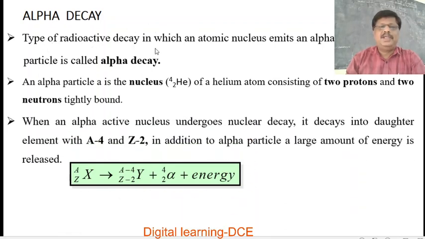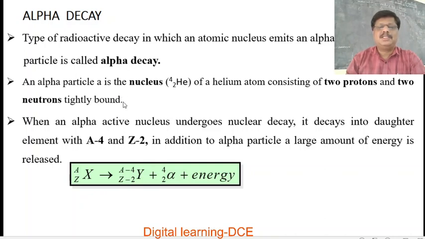The type of radioactive decay in which an atomic nucleus emits an alpha particle is called alpha decay. Whenever a radioactive substance emits an alpha particle, it is said to exhibit alpha decay. An alpha particle is the nucleus of a helium atom, having 2 units of charge and 4 units of mass. That means it consists of 2 protons and 2 neutrons tightly bound. So the 2 protons and 2 neutrons are not separate.